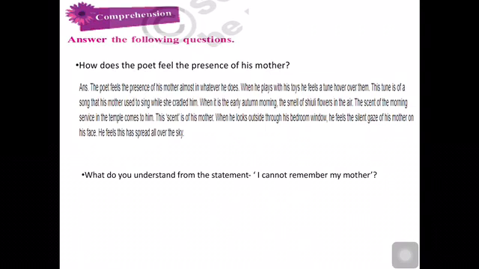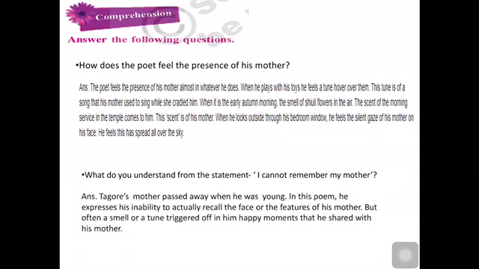Then what do you understand from the statement, I cannot remember my mother? The poet's mother passed away when he was young. In this poem, he expresses his inability to actually recall the face or the features of his mother, but often a smell or a tune triggers in him the happy moments that he shared with his mother.